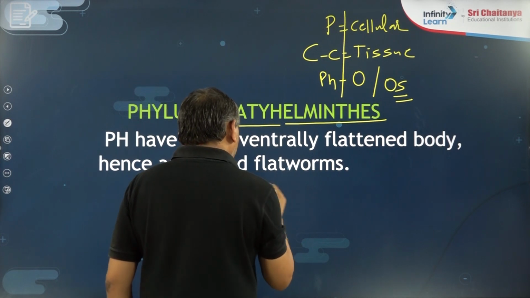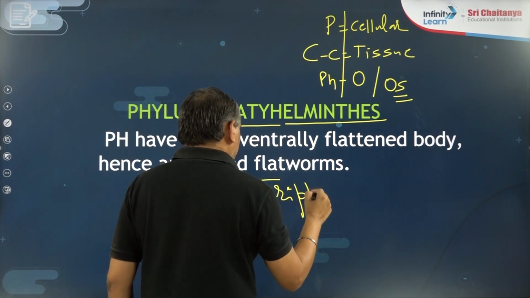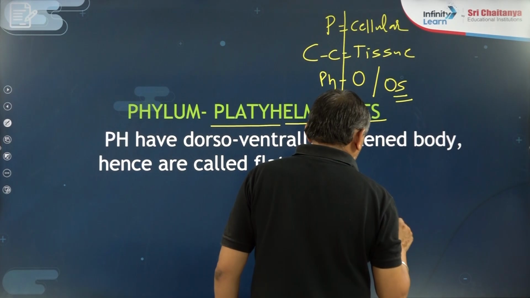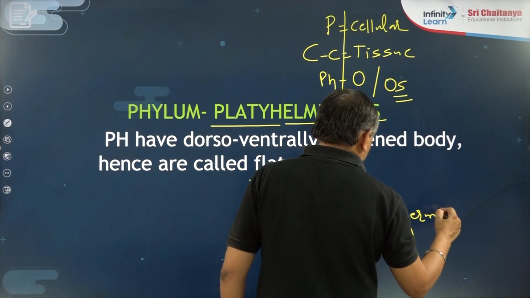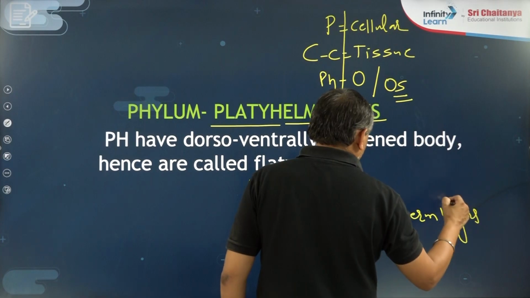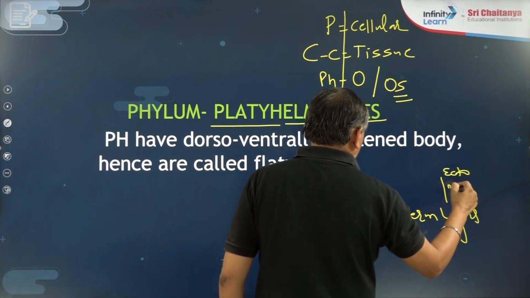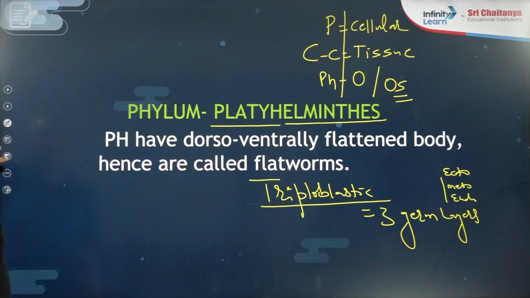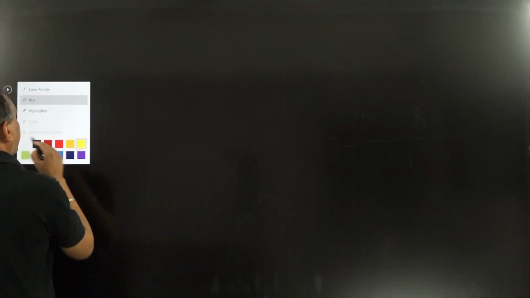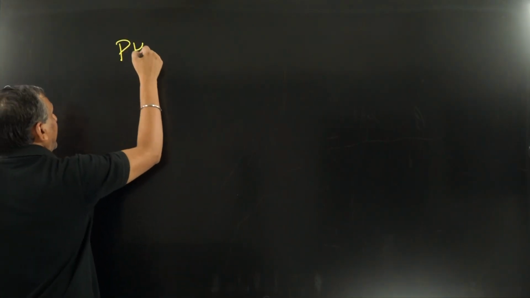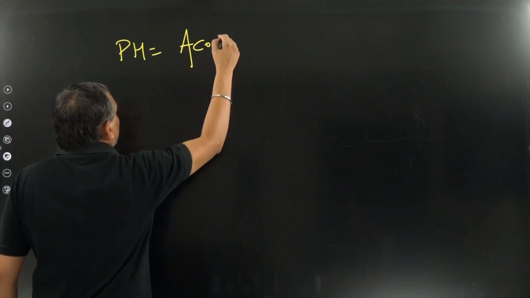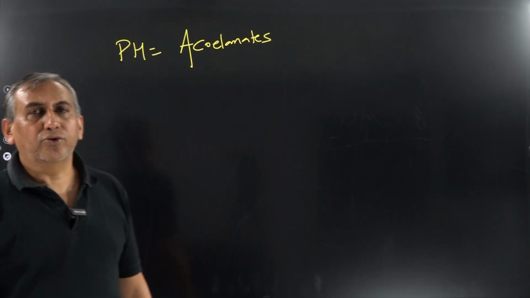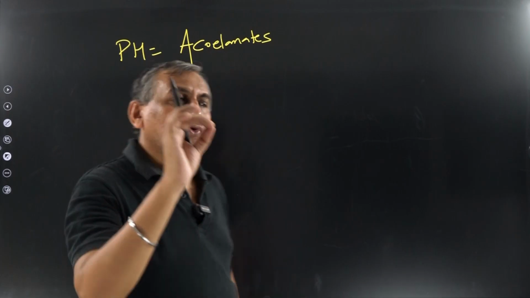In Platyhelminth, first of all, they are triploblastic. Triploblastic means they are derived from 3 germ layers, that is the ectoderm, mesoderm and endoderm. What is the type of body cavity in Platyhelminth? They are the acoelomates. What is the meaning of acoelomates? The space between ectoderm and endoderm is occupied by the solid mesoderm.